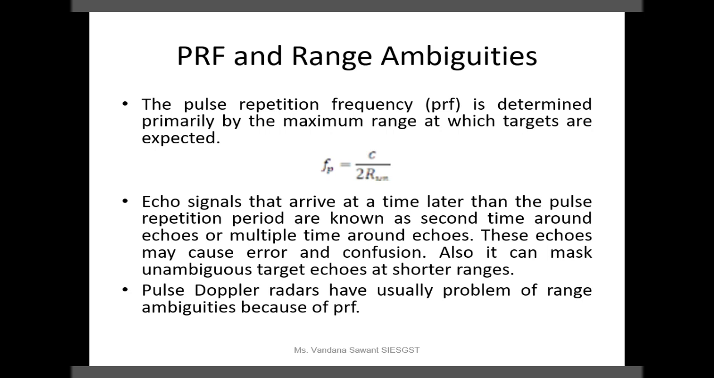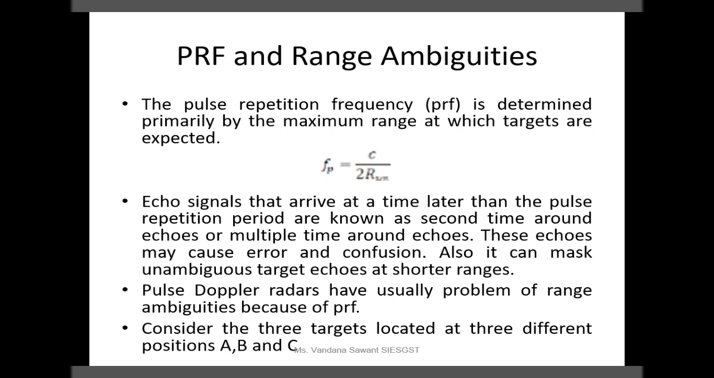So pulse Doppler radars usually have the problem of range ambiguities because of the PRF, that is, due to these pulse repetition frequencies. Normally pulse Doppler radars face the problem of range ambiguity, that is, in finding out the distance of the target. How these range ambiguities occur and how we can solve this problem can be seen in the next slides.